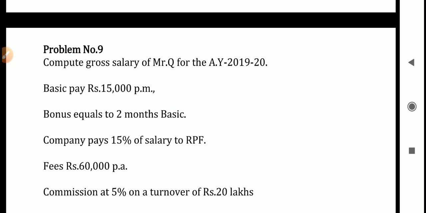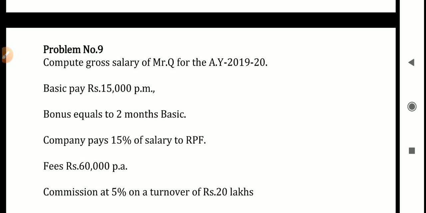This is Ravi N, Assistant Professor, Department of Commerce and Management, BGS IMS Chikbalapur. I am here to explain problem number 9 in the income tax subject, which is meant for BBA students as well as BCom students of Bangalore University and Bangalore North University.